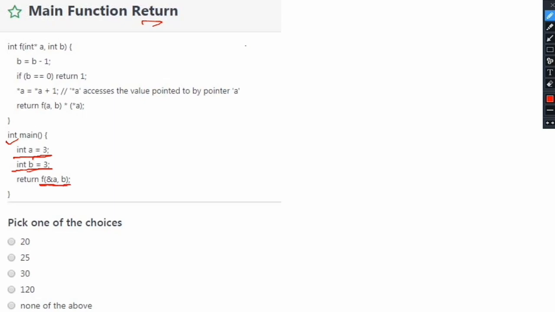Now in this f function we are first decrementing the value of b by 1, and after that if b is equal to 0 we are returning 1. In the else part, we are incrementing the value at address a by 1, and again we are calling this function multiplied by the value at this address a. Whenever these kinds of recursive calls are made, it is always suggested to draw a stack and put these function frames in this stack.